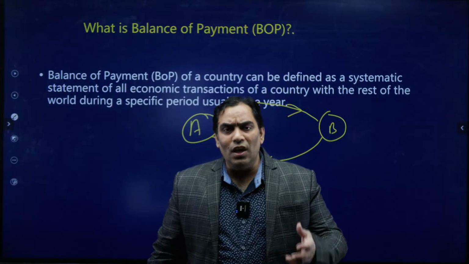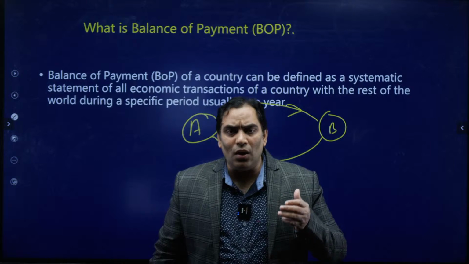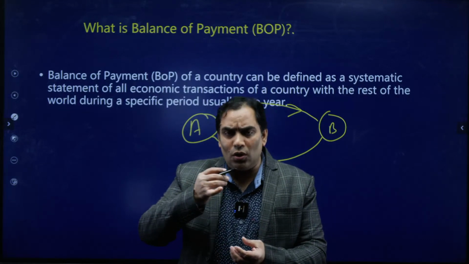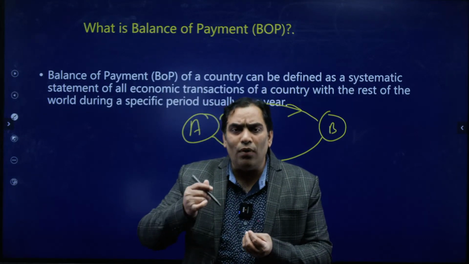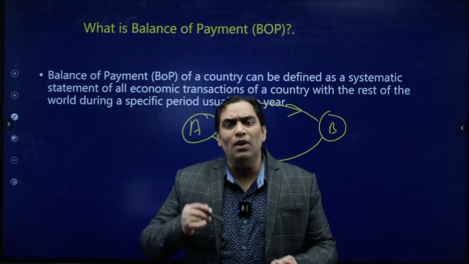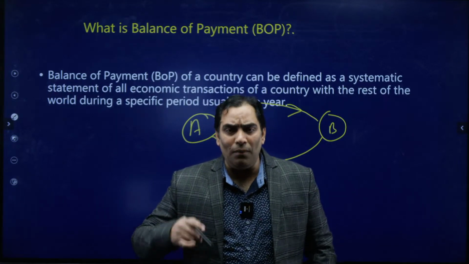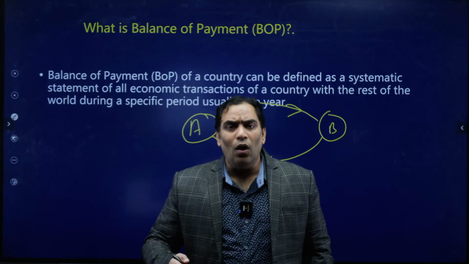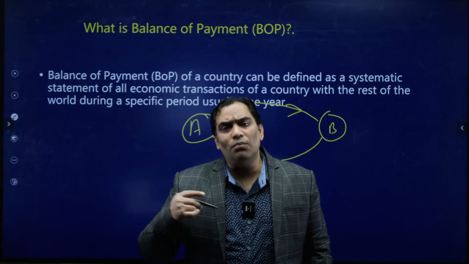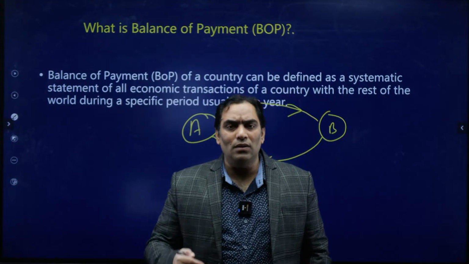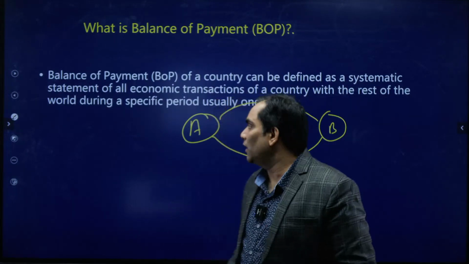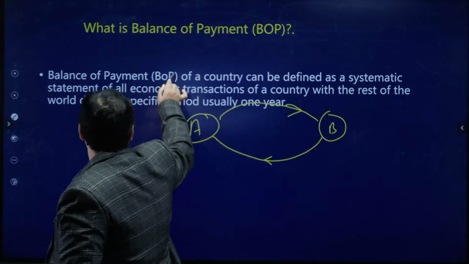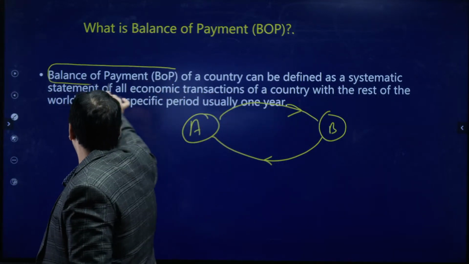So there is a need to have a systematic record of all those economic interactions of one country with the rest of the world. That systematic record is known as balance of payment.